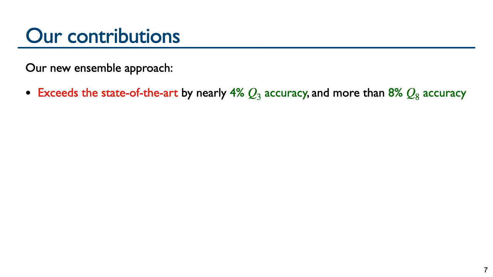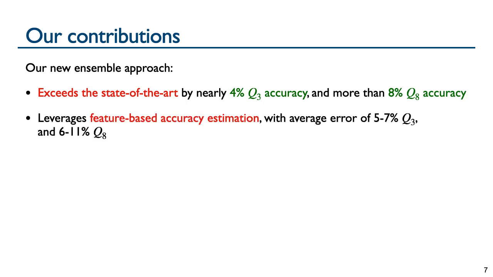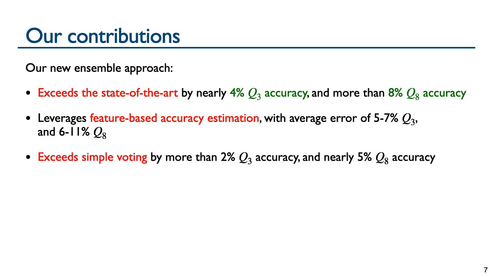To preview our contributions, our new Ensemble approach exceeds the accuracy of the best state-of-the-art tool by nearly 4% under the conventional 3-state model, and by more than 8% under the challenging 8-state model. For our Ensemble approach, we developed feature-based accuracy estimators for state-of-the-art tools where the average error of these estimators ranges from 5 to 7% for the 3-state model and from 6 to 11% for the 8-state model.